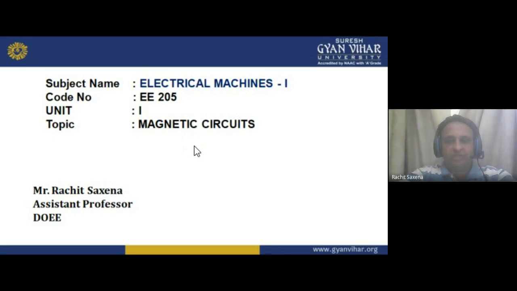So, as per our previous lecture, we have started unit number 1 in Electrical Machines 1, that is magnetic circuits. As I earlier told you, the magnetic circuit is a very important part. Why is it very important? Because the basic part is that we have to convert one form of energy to another form of energy. So we need a coupling circuit, and that coupling circuit is basically the magnetic circuit.